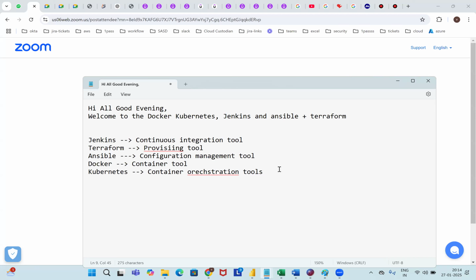So these are the tools we are very important on this. Continuous integration tools. Whatever.